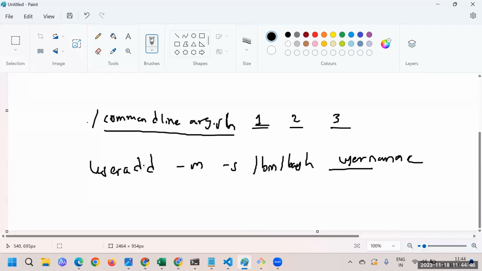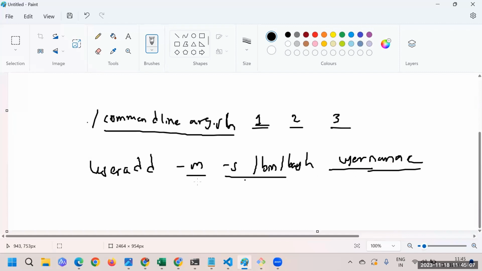Do you guys remember this command? We have used it, maybe while learning Git. I showed you this command, and we also learned it in Linux. So useradd, the -m option to create a home directory, choose the shell type and username, right? This is the command we have here.